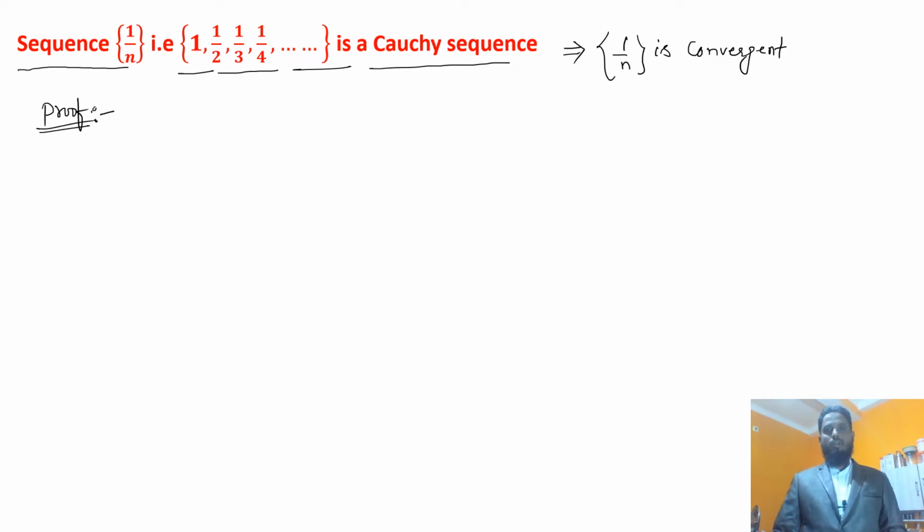Before the proof, we have to make a rough calculation to find the natural number, or positive integer, which satisfies the Cauchy criteria.